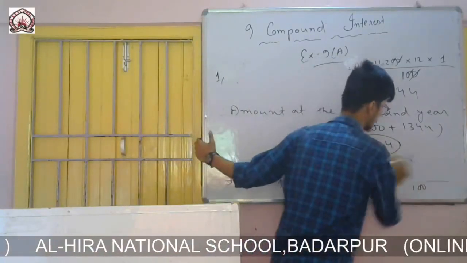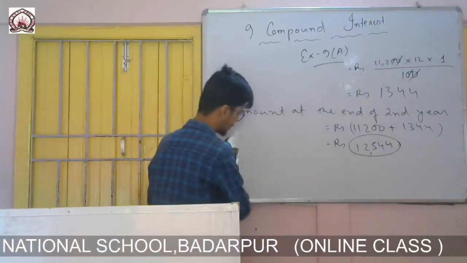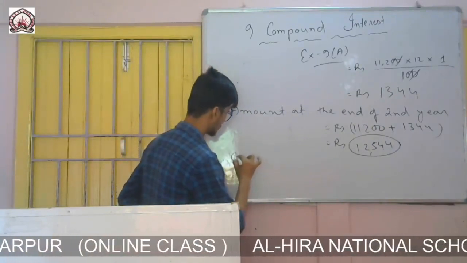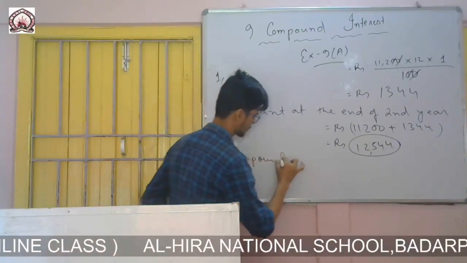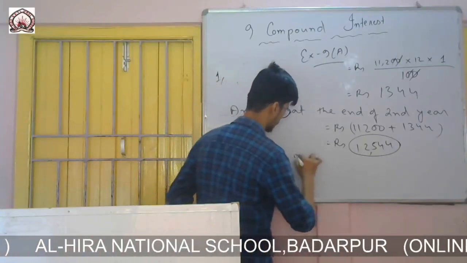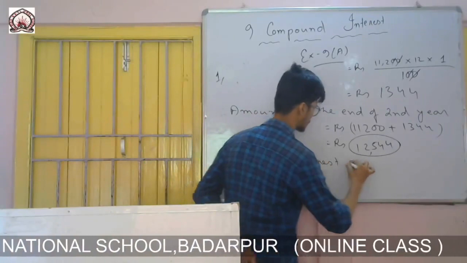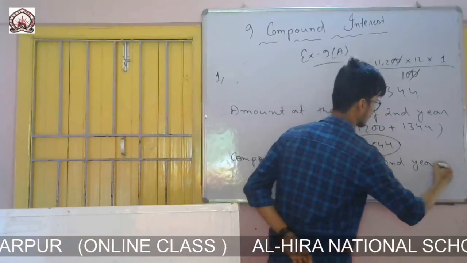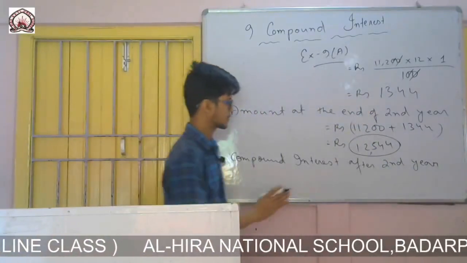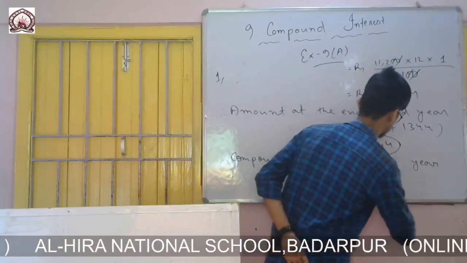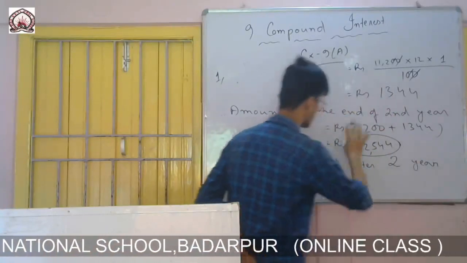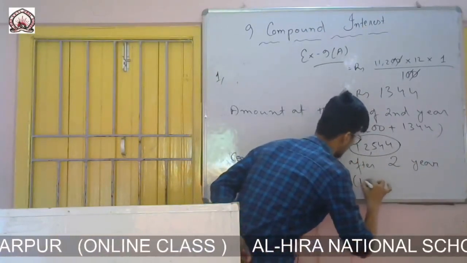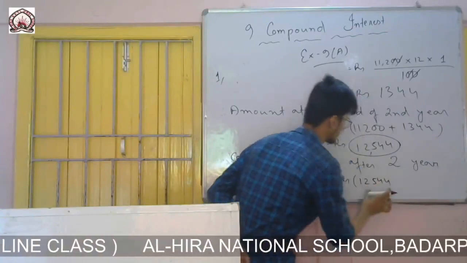So how will we calculate the interest, or what is the compound interest? Therefore compound interest after 2 years is the amount minus principal.